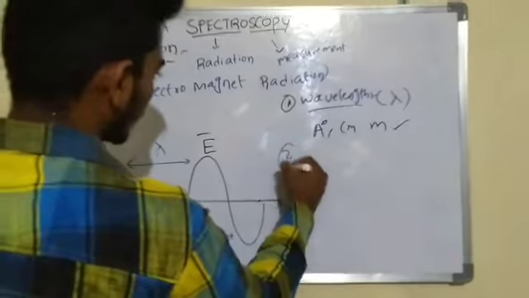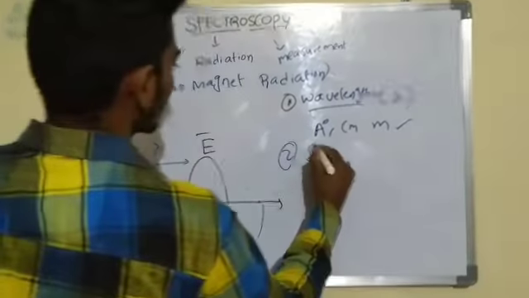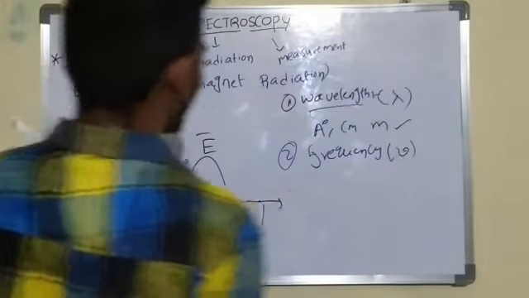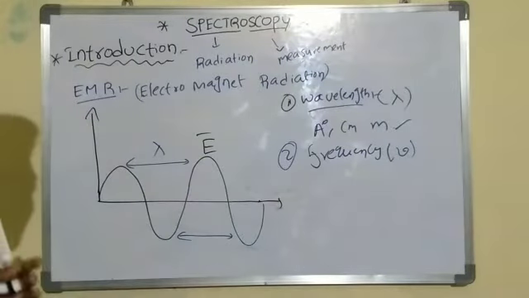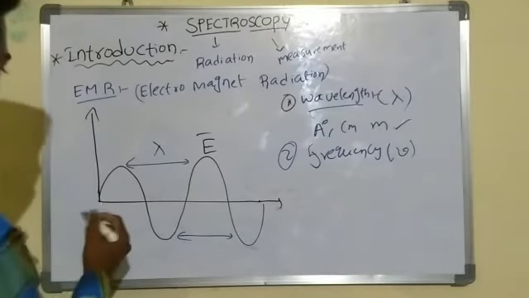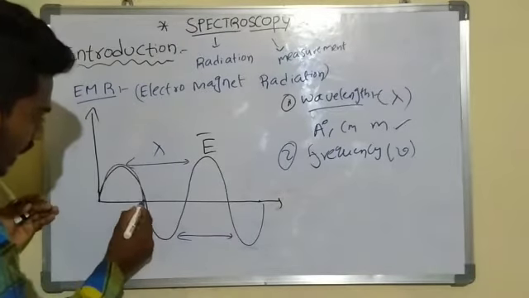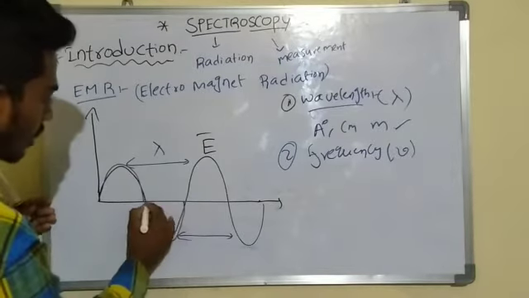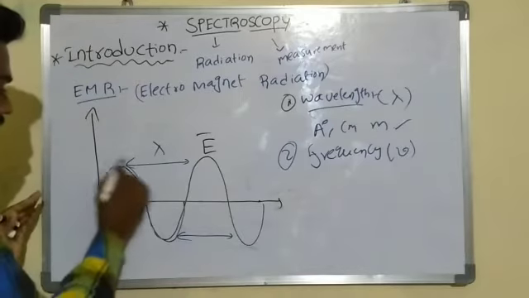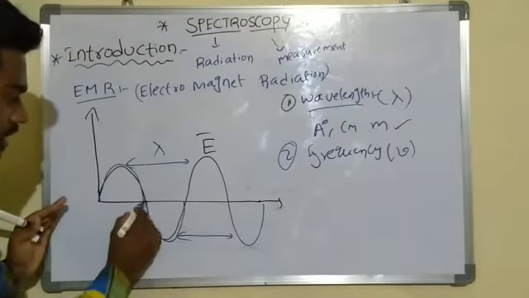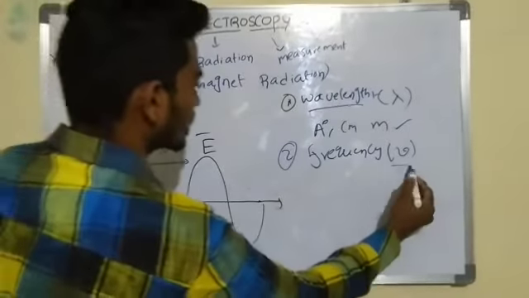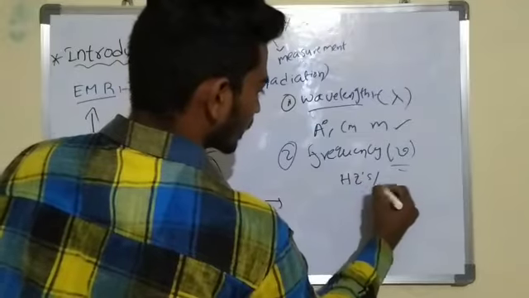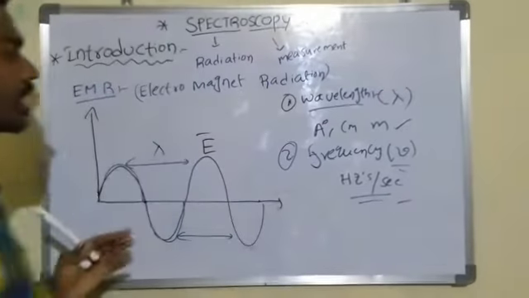And the second characteristic is frequency. It is denoted by mu. Frequency is nothing but the number of cycles. This is the half cycle and this is the full cycle. The number of cycles passing through a stationary point in 1 second is called frequency. Its units are cycles per second, or hertz.